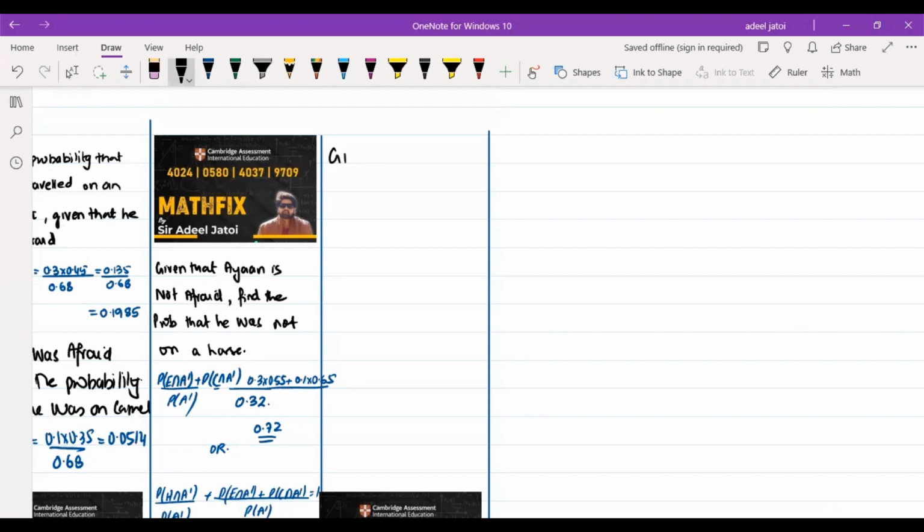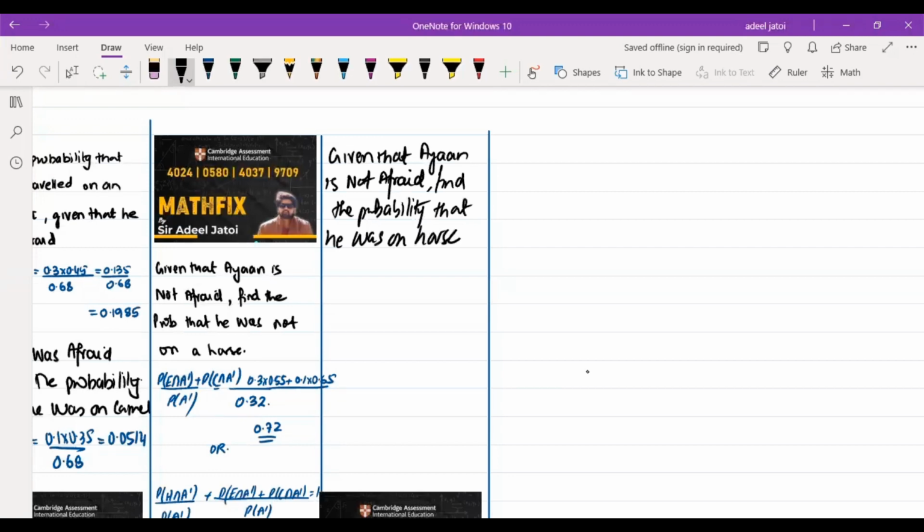Same question, given that Ayan is not afraid, find the probability that he was on horse.